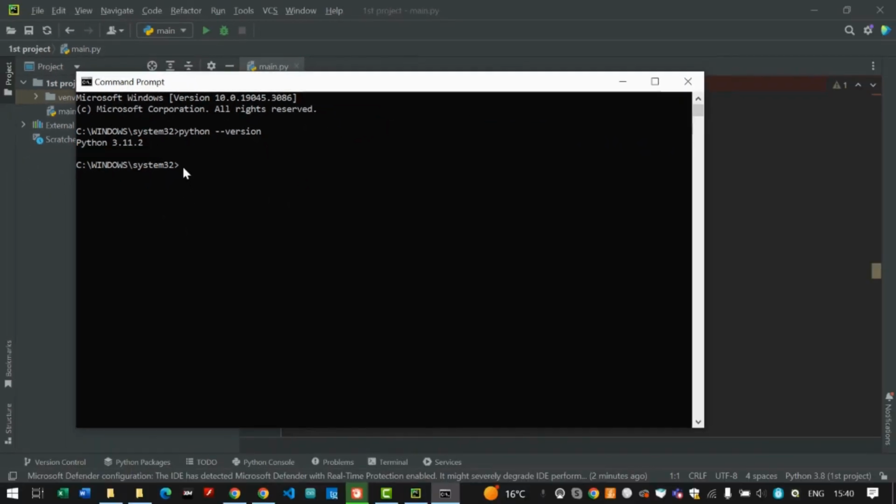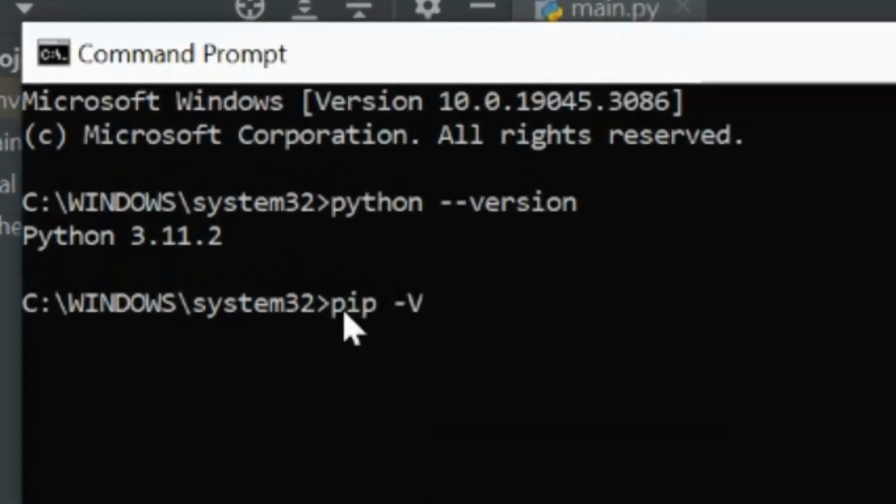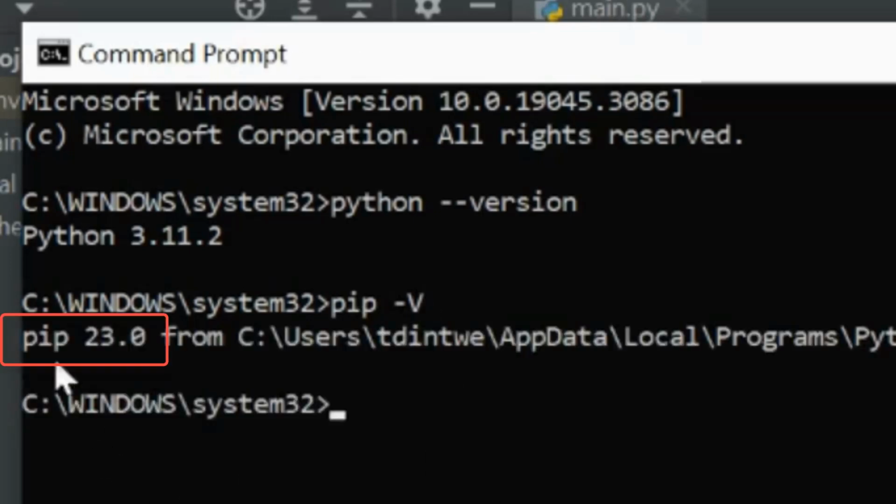Then we need to check pip, so we type pip --version and press enter. Mine is pip 2.3.0. Maybe your Python or pip version might be different, but it doesn't matter. But if you don't have Python, just check the video where I show how to install Python.